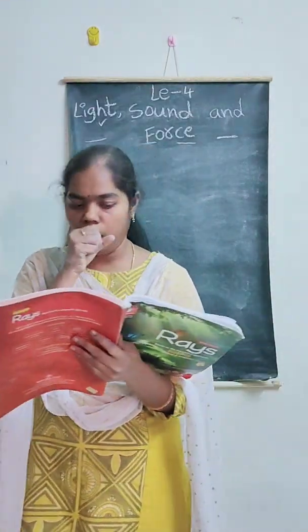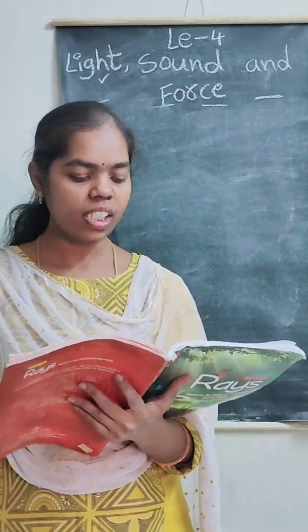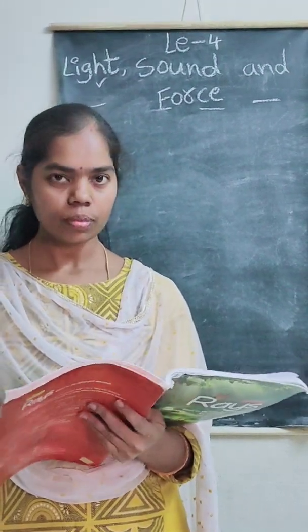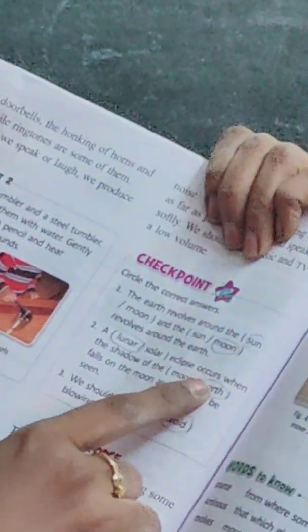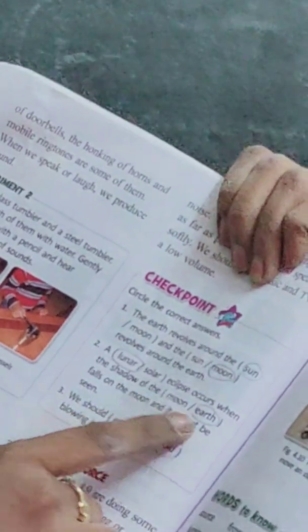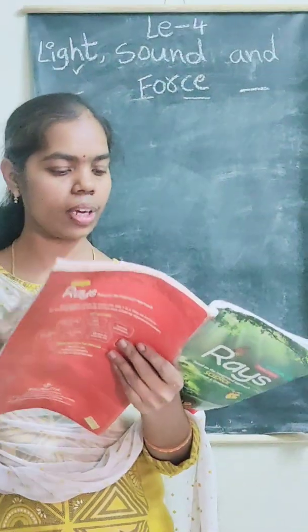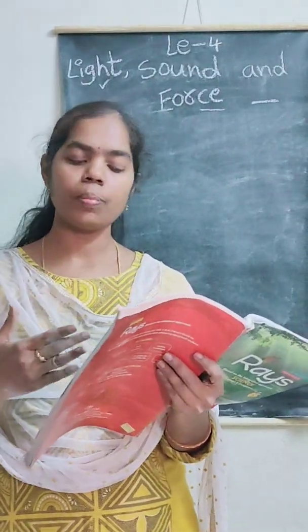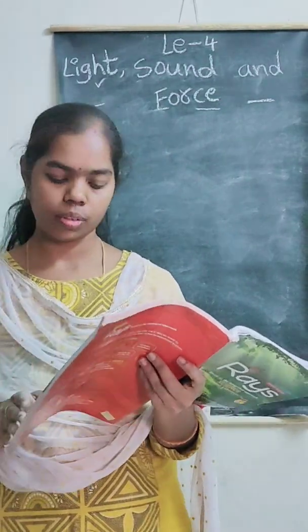Second one, Nana. A lunar eclipse occurs when the shadow of the earth falls on the moon and it can't be seen. A lunar eclipse occurs when the shadow of the earth falls on the moon. Okay, then we can't able to see the moon. Okay, good. Number 3, Nana. We should encourage or avoid blowing horns. We should avoid blowing horns. Okay, good.